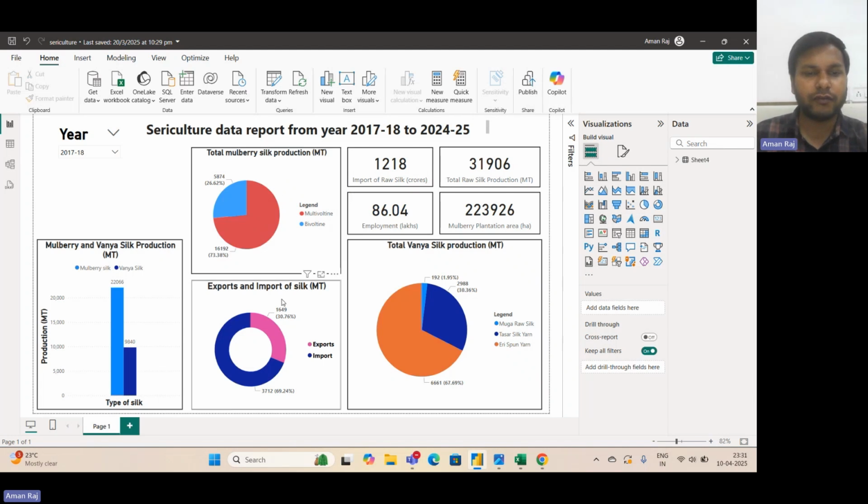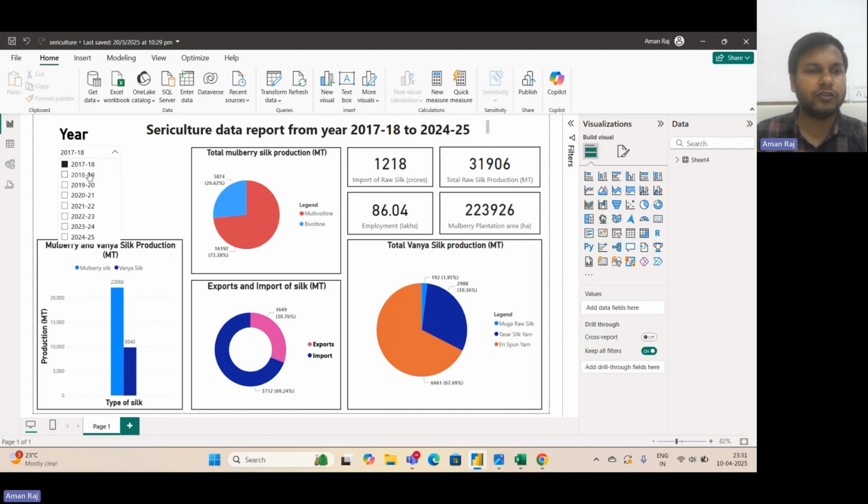When we look at the graph of imports and exports, 30% of the silk produced in India was exported, and almost 70% of the silk was imported into India. If we look at the Vanya silk production in this graph, the majority of the share was the Eri spun yarn. After that, it was taken by Tussar silk yarn, which is about 30%, and then it was Muga raw silk, which was around 1.95%. So this is the data of 2017-18.